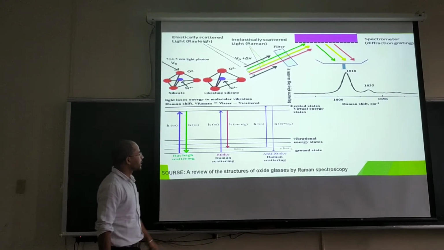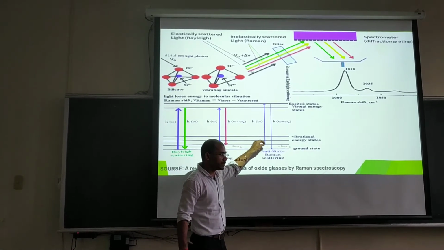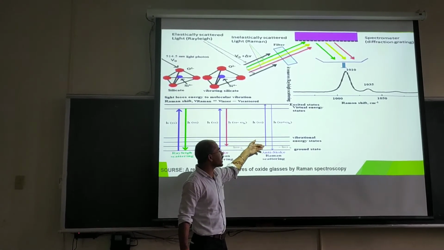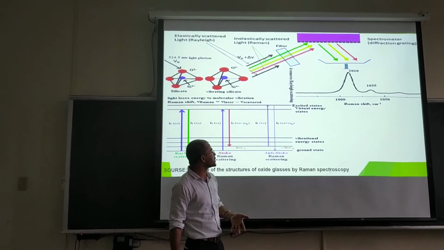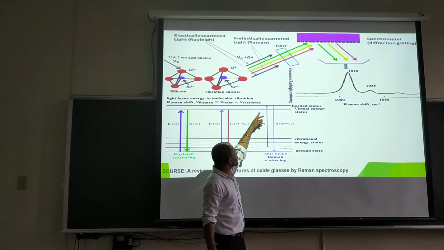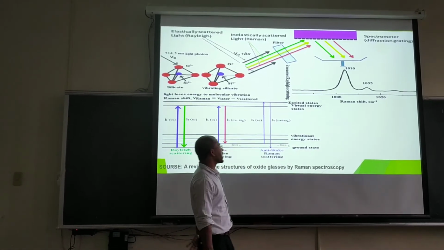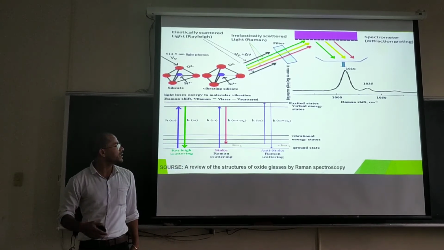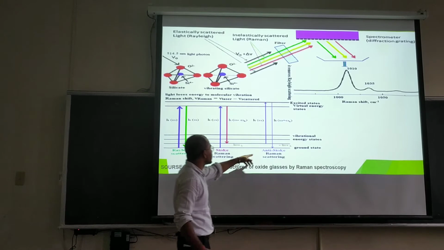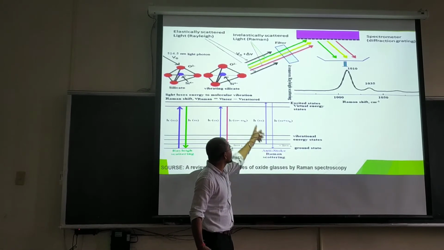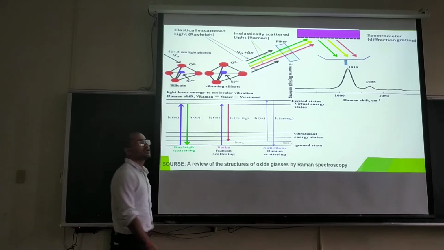Now here, if the atom of the material is already in some excited energy state and gets some more energy from the laser, it goes into an excited state and comes back to a state lower than the initial state, like from starting in some energy state and coming back to the ground state, and this is known as the anti-Stokes line.